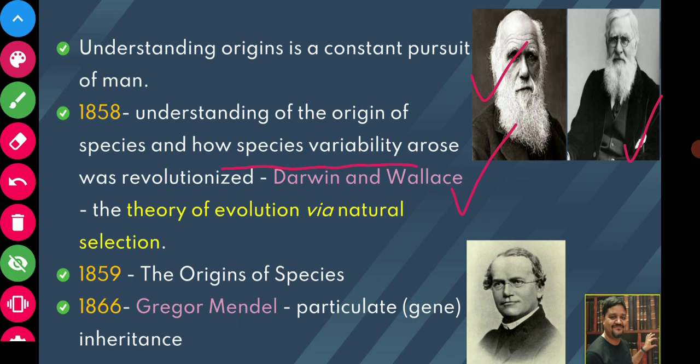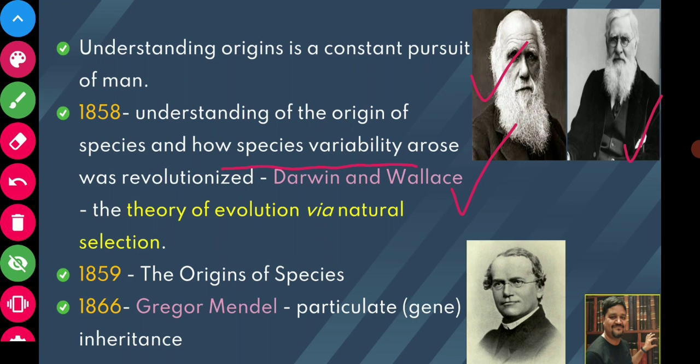On the left hand side, I have shown photographs of the scientists, so you get an idea of how they looked. In 1859, the book Origin of Species was written by Charles Darwin.